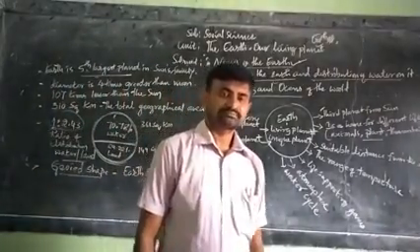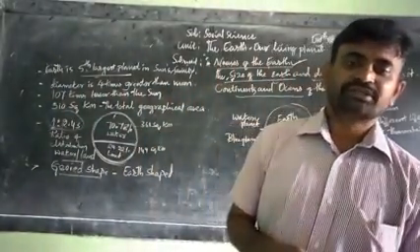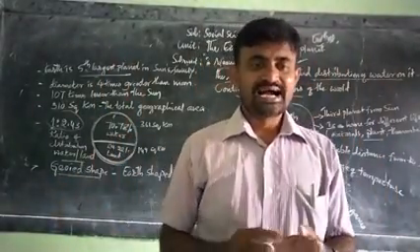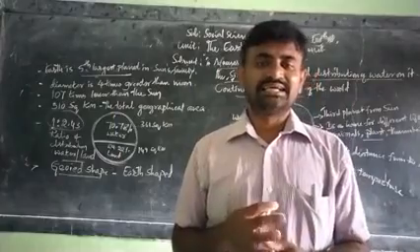The earth is oblate shaped. It is flattened at the poles and bulges at the equator.